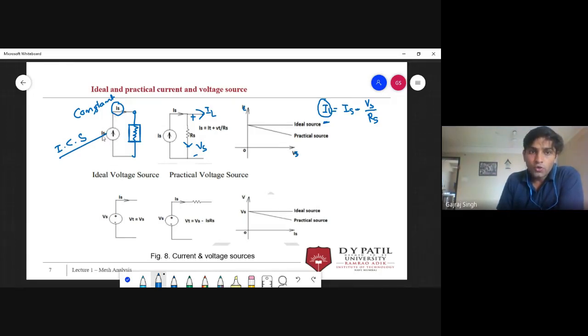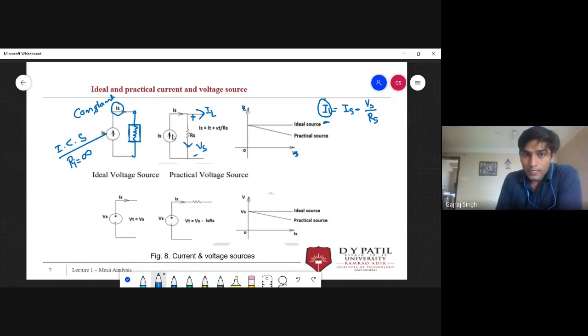In an open circuit, the input impedance is infinity. I'm saying impedance because we will use this term later, but you can consider this the internal resistance for now. Internal resistance is infinity in case of an ideal current source.